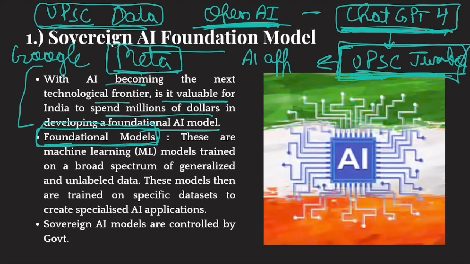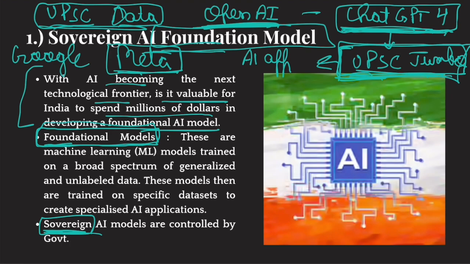So it's high time that the Indian government steps in, because Indian companies do not have enough money to invest in these foundational models, or they don't have the gumption or the appetite to do that. Therefore, the Indian government should step in, dedicate money and create an Indian foundational model. That is why the word sovereign is attached here. If a private Indian company had built this foundational model, it would have been called an AI foundational model. But if the government creates it, the word sovereign is attached. Sovereign means government.